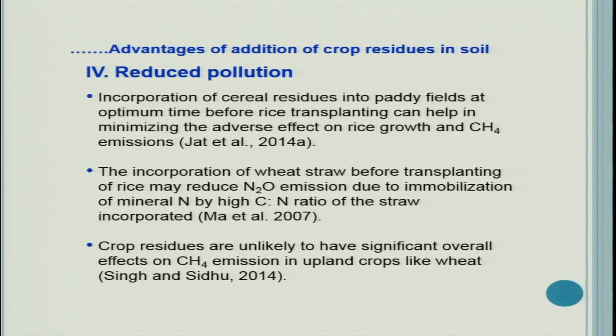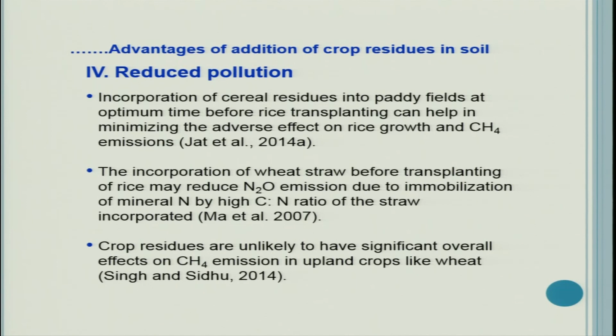So, incorporation of cereal residues into paddy fields at optimum time before rice transplanting can help in minimizing the adverse effect on rice growth and methane emissions. Incorporation of wheat straw before transplanting of rice may reduce nitrous oxide emission due to immobilization of mineral nitrogen by the high C:N ratio of the straw incorporated.